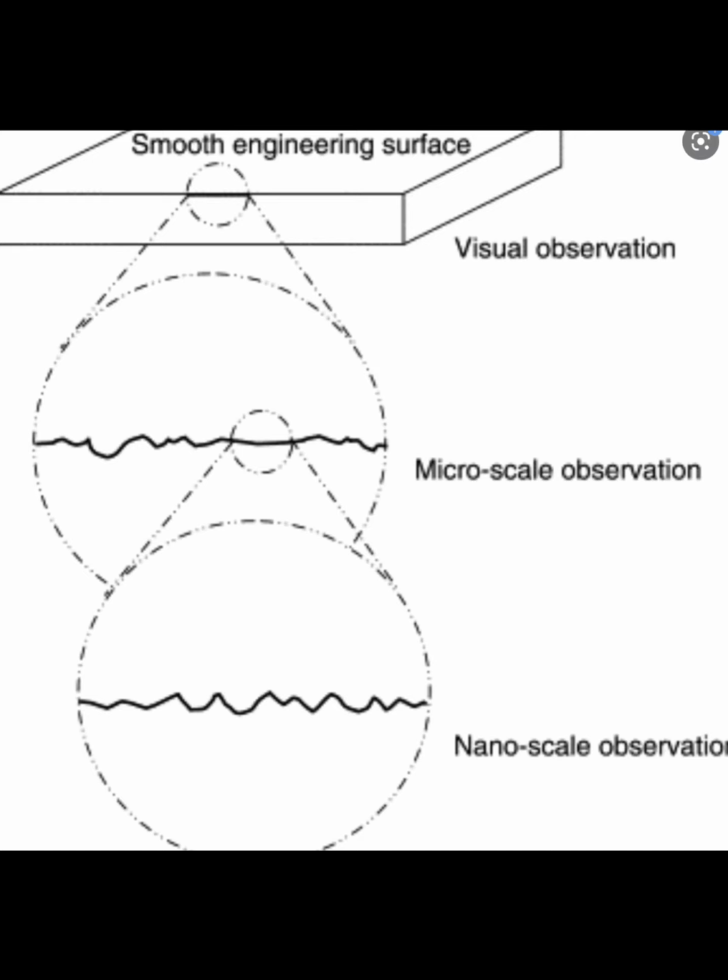Got it, children? Let us consider this. We are trying to slide a box over this smooth surface. Then what will happen, children? The box also consists of these irregularities, right? The box surface consists of irregularities, and the smooth surface also consists of irregularities.